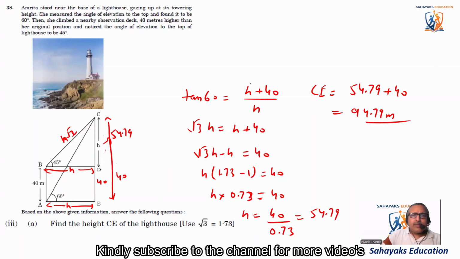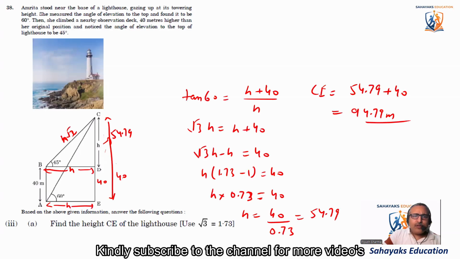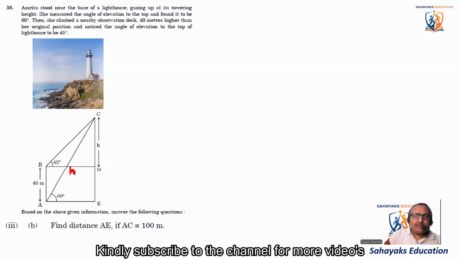Coming to the next question. It says find distance AE. If AC is equal to 100, we have to find AE. We already computed h, that is 54.79. Okay, so this might not be related. Let's compute it on the basis of what they have mentioned.